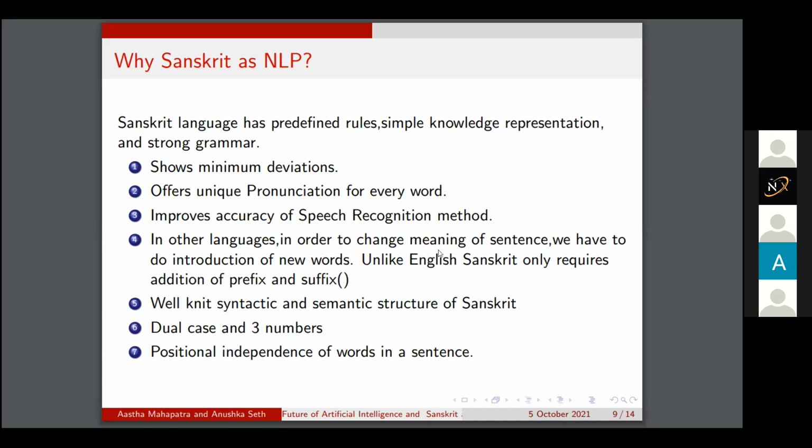In comparison to other languages, Sanskrit is a highly inflected language by way of three grammatical genders, like masculine, feminine, and neuter, and three numbers, like singular, plural, and dual. Positional independence of words in a sentence, that is, we can write subject, object, verb in any sequence because the position is independent.